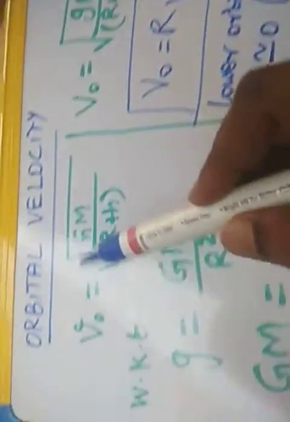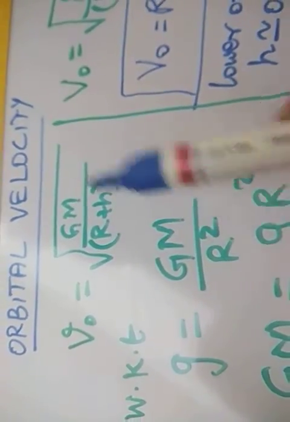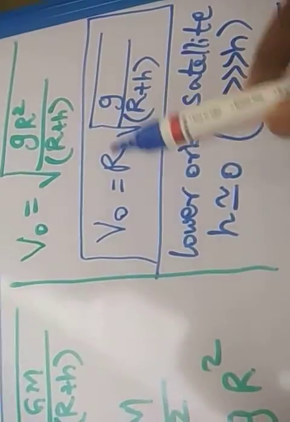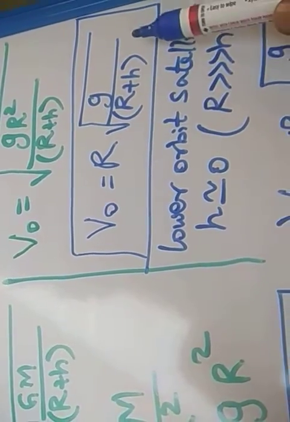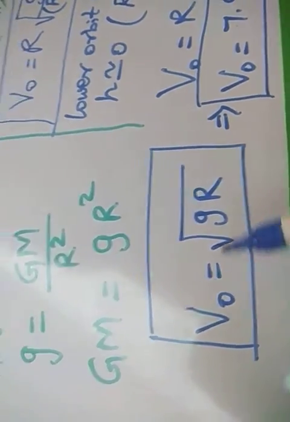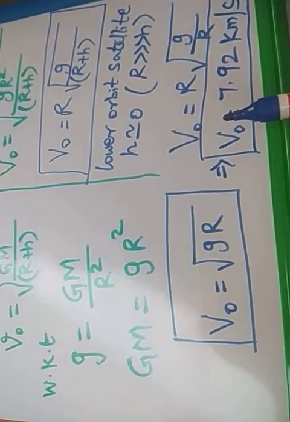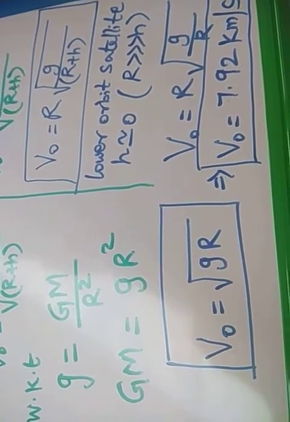So we come to the conclusion by seeing these equations. We can write the orbital velocity as root of G M by r plus h, then as r into root of g by r plus h. Again, for the lower orbit, we can write the orbital velocity as root of g r. By analyzing these equations, we conclude the orbital velocity of the satellite is independent of mass.